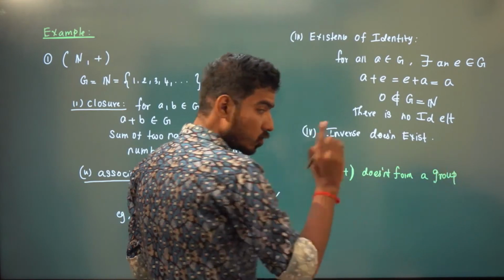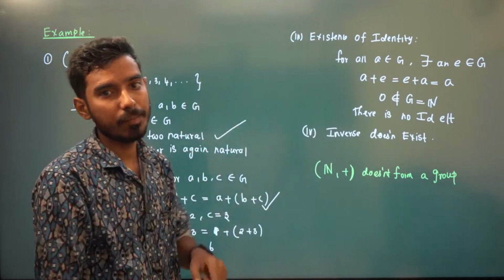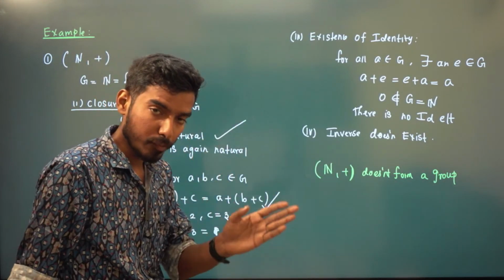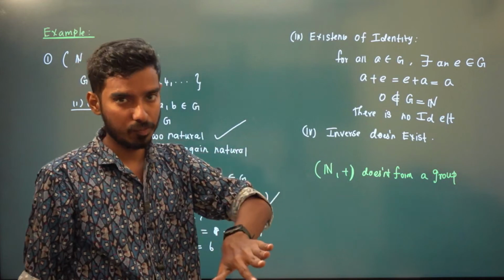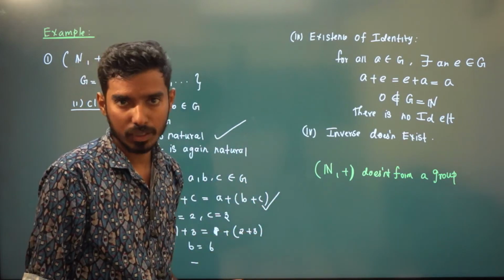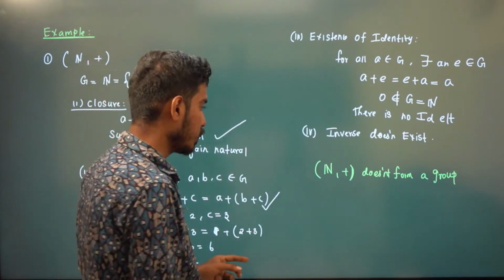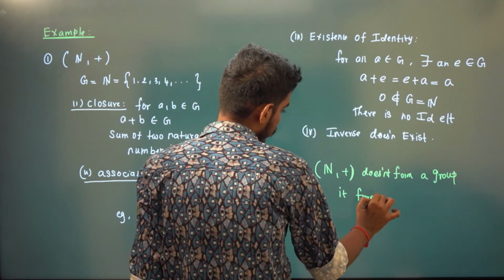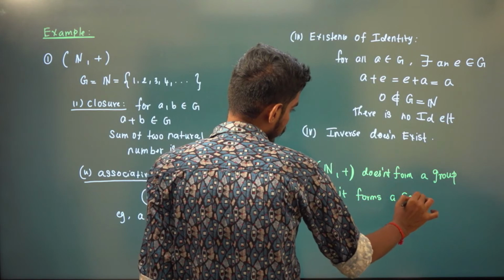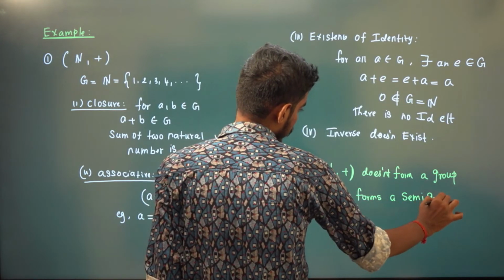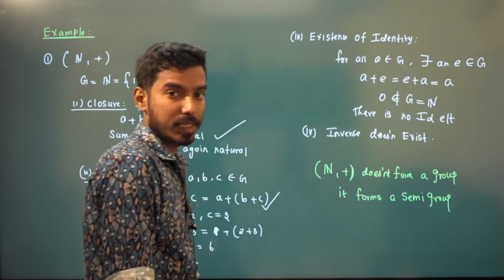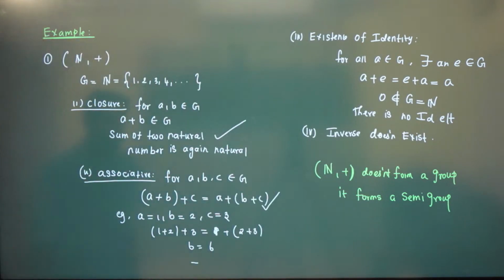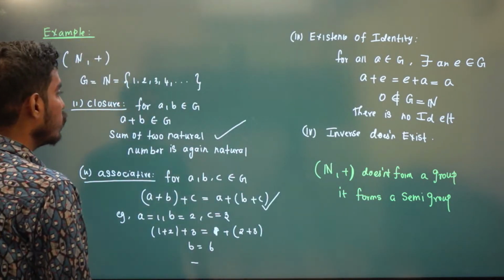See, if it is a group only, then we can go for abelian group. So that means we don't need to check for commutative property here. It doesn't form a group, it forms a semi-group, because it satisfies the first two conditions, right? Okay. Now we'll go for the next example.